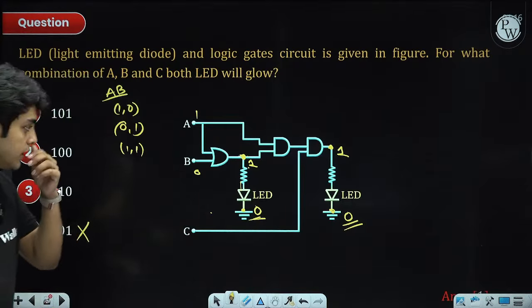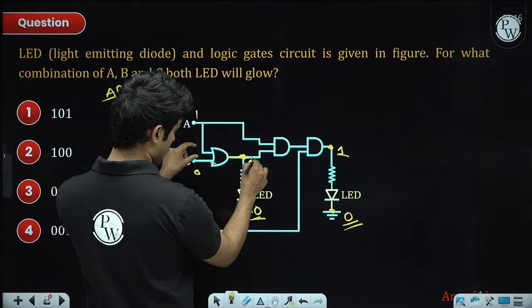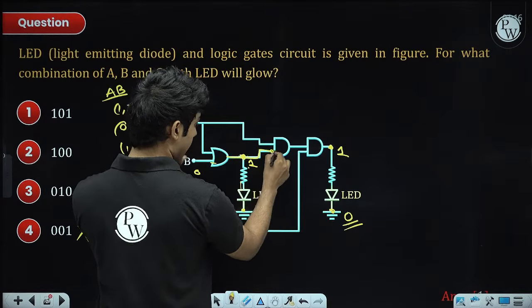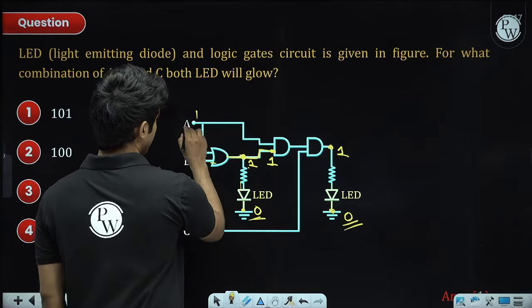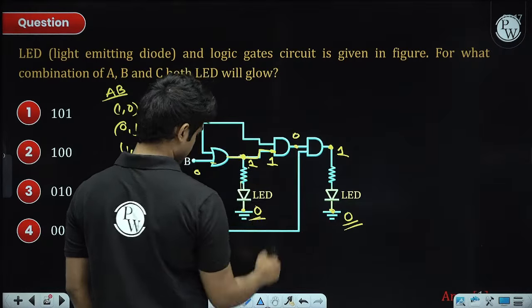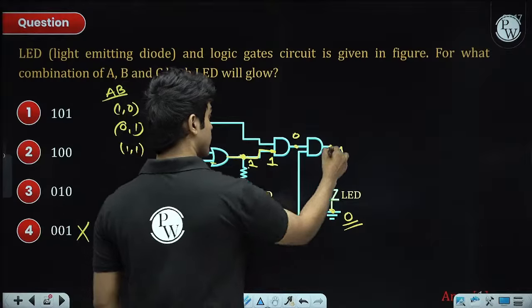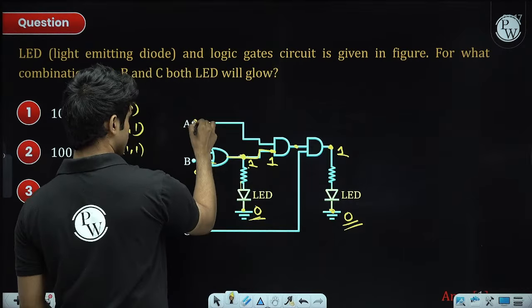Now coming to C. B and A, after passing through this OR gate, reach this AND gate, and of course here the input will be 1. Now if I say A is equal to 0, then the output here will clearly be 0, which means A cannot be 0. A has to be 1.